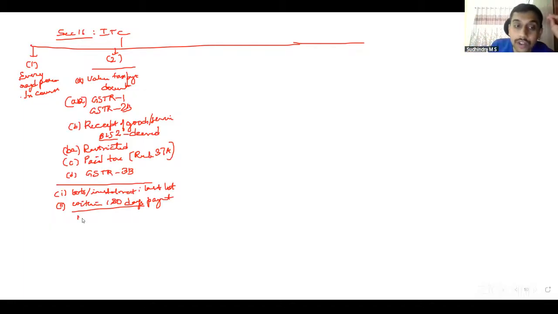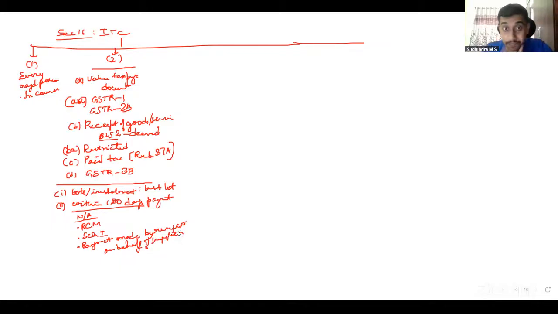However, this requirement of 180 days is not applicable in case of RCM, in case of Schedule 1 supplies, because they are without consideration supplies, and in case of section 15.2 addition, where we have payment made by the recipient on behalf of the supplier, that is, liability of the supplier met by the recipient. In those 3 cases, the requirement of payment within 180 days doesn't apply.